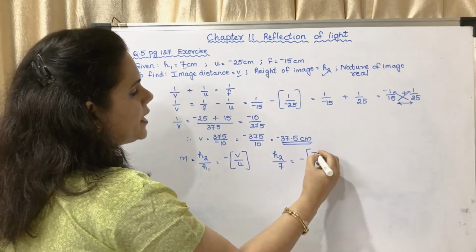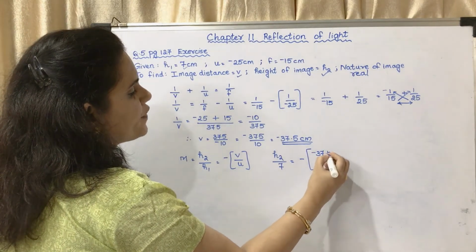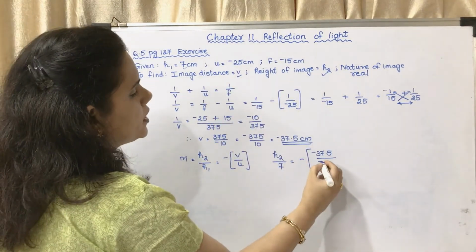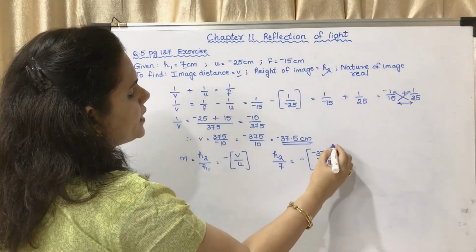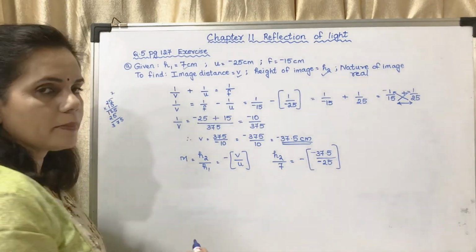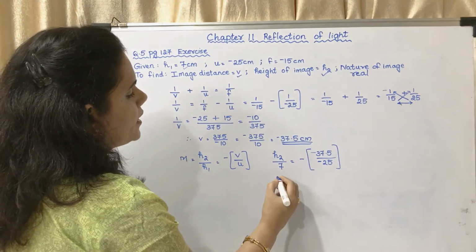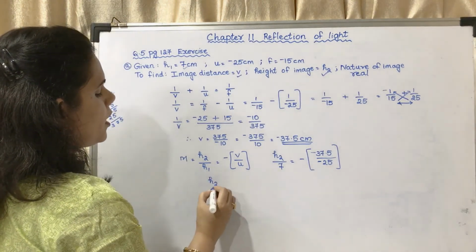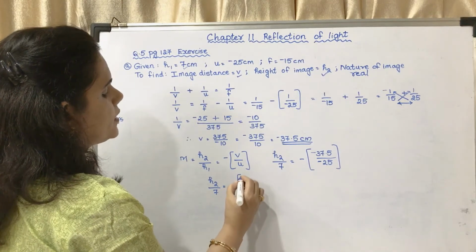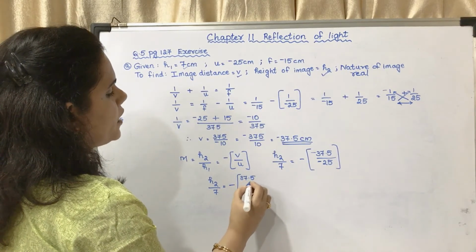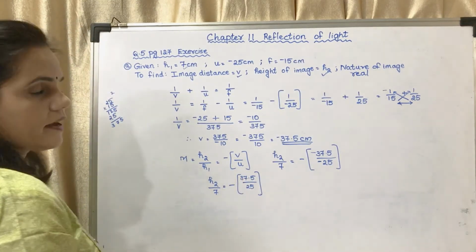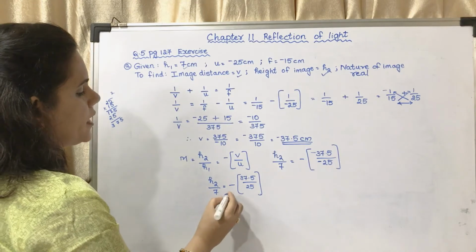V, you have got it as minus 37.5 upon, what is U? U is equal to minus 25. Now this minus and this minus will make it plus. So it will become H2 upon 7 is equal to minus of 37.5 upon 25.